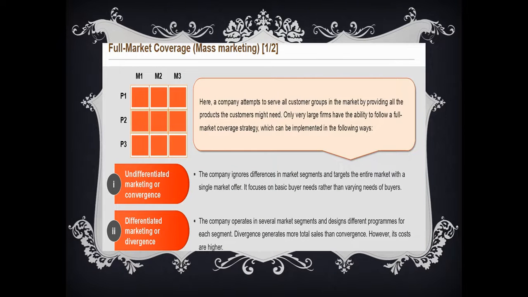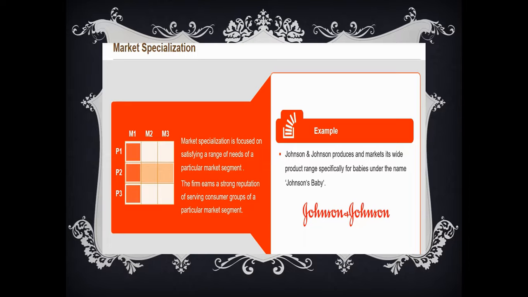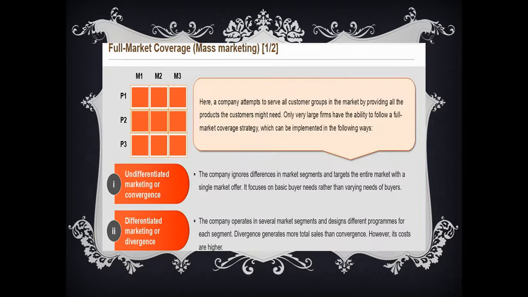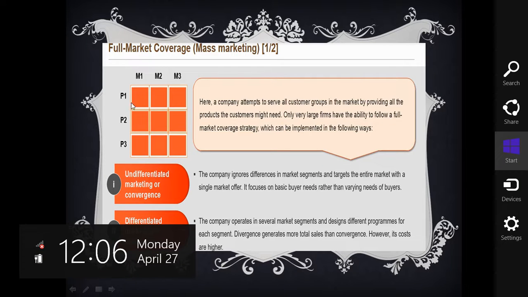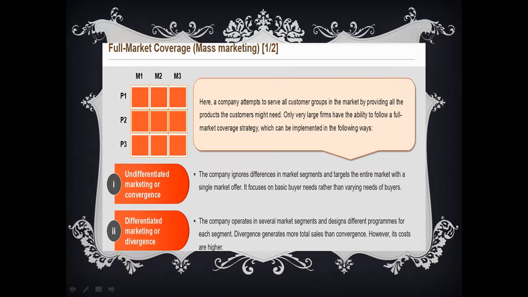Full market coverage. This is another extreme of market specialization. Another extreme targeting technique is full market coverage. What is this? A company which is going to offer all the products which all the segments want in the market. M1, M2, M3 market segments are there, and all these market segments have been offered P1, P2, P3.